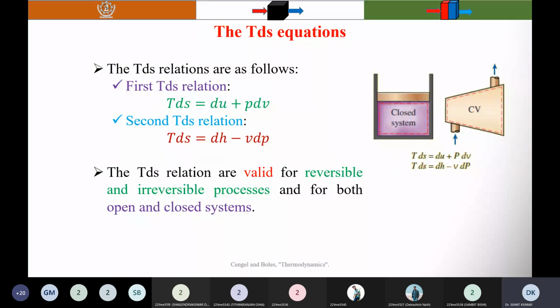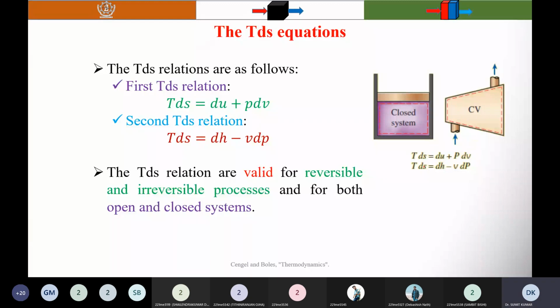The law associated with entropy is the third law of thermodynamics, which says that the entropy of a pure crystalline substance at absolute zero temperature is zero. Meaning if the temperature is equal to 0 Kelvin, then entropy is 0.